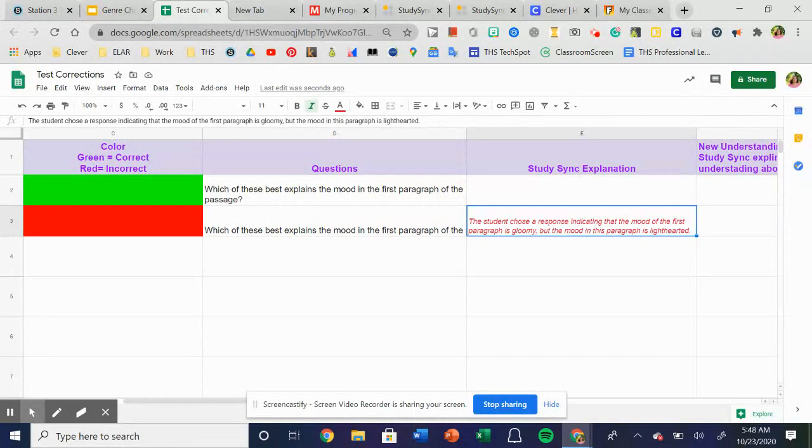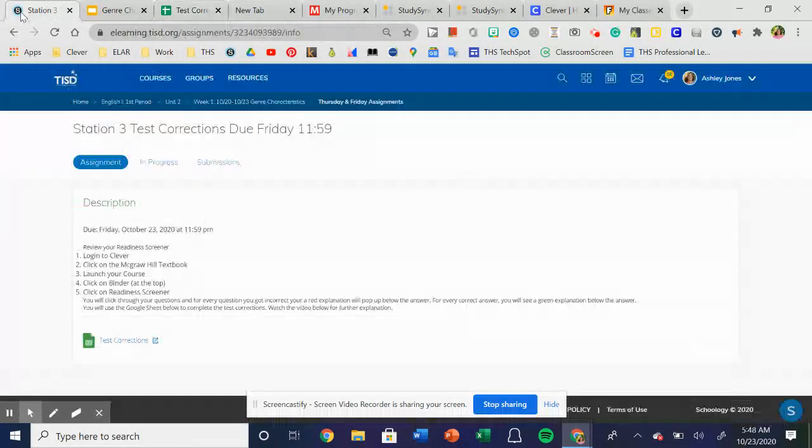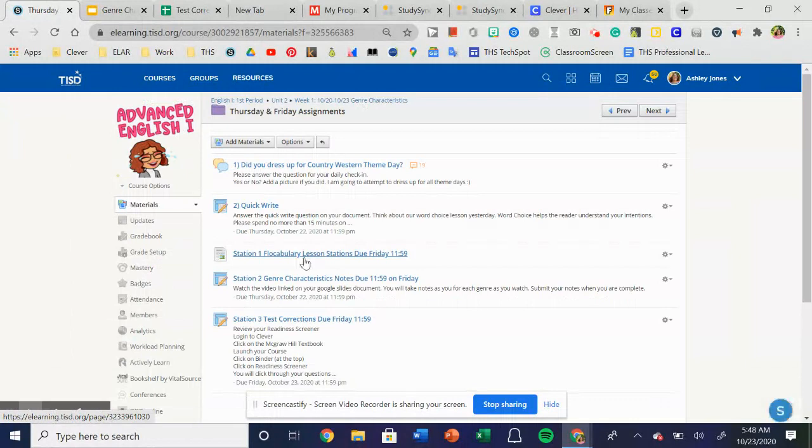Once you are done with the test correction, you're going to submit on Schoology. And all of your assignments for the correction and for the genre characteristic notes are submitted on Schoology. Your vocabulary assignment is submitted on vocabulary, and your quick write assignment is submitted on Schoology.